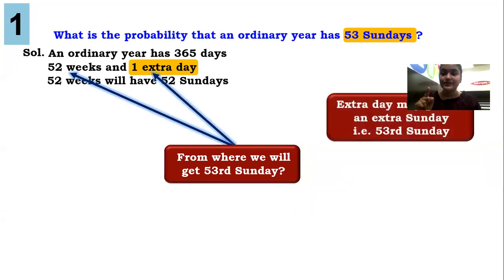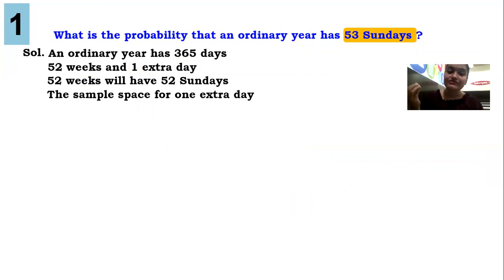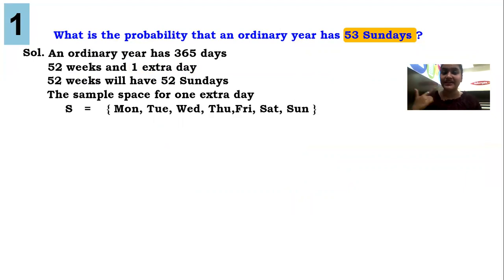So what will we do? That extra day can be a Sunday. It can be a Sunday, but we don't know. It can be Monday, Tuesday, anything. There are possibilities. So first of all, we will write the sample space for that extra day. That is Monday, Tuesday, Wednesday, Thursday, Friday, Saturday, Sunday. That means there are 7 possibilities.